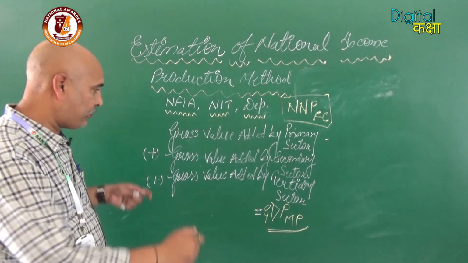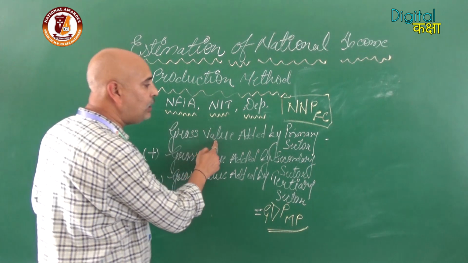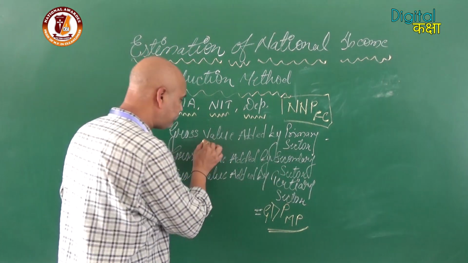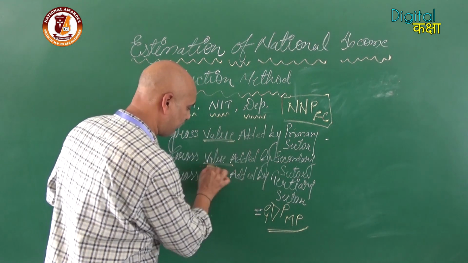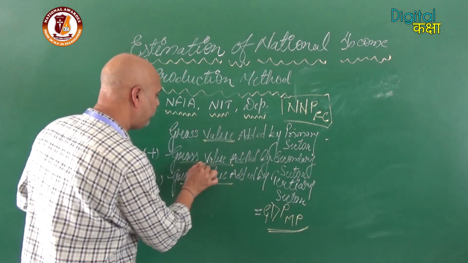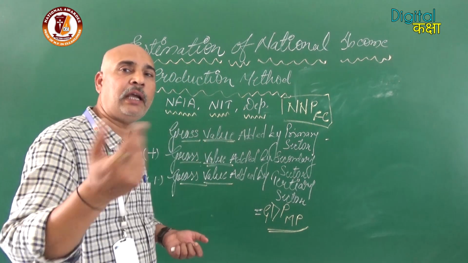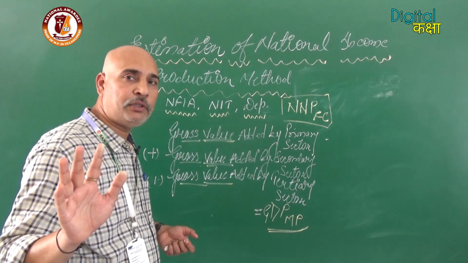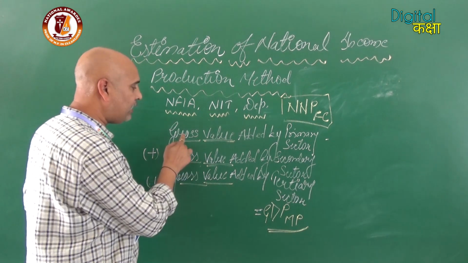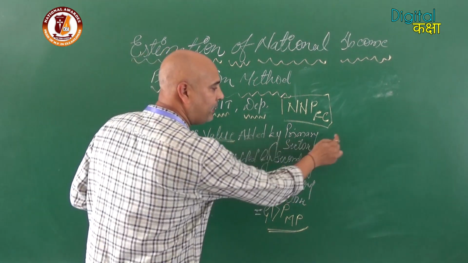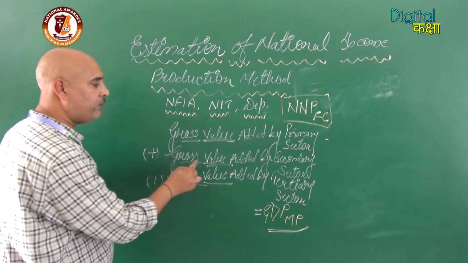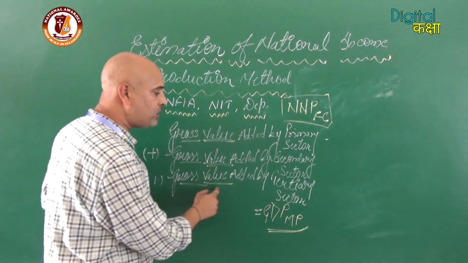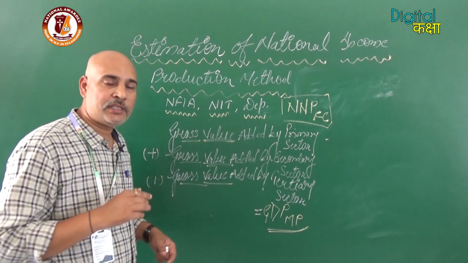Okay, now first we'll add gross value added by the primary sector. What is gross value? We will discuss further how we can calculate gross value added. First thing to keep in mind: we take gross value added by the primary sector plus gross value added by the secondary sector plus gross value added by the tertiary sector.